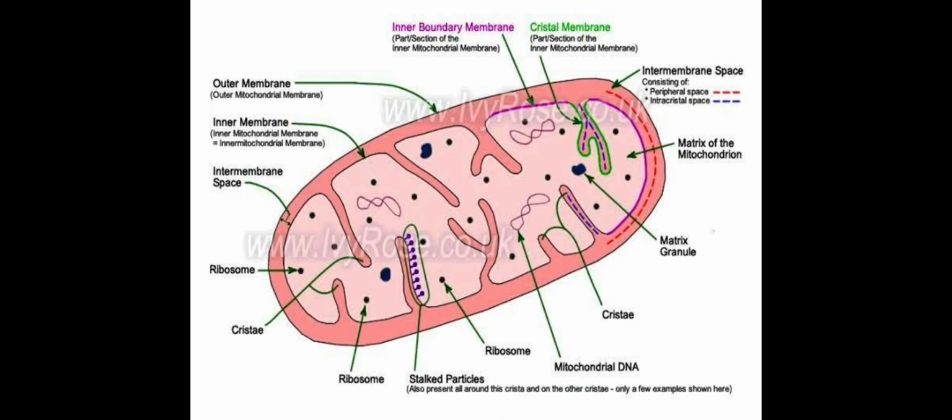This is the diagram of mitochondria. Here we can see the cristae, the F1 particles, the ribosomes, and its own DNA. So, DNA is present and ribosome is present. That means protein is easily produced inside the mitochondria on their own. So, they do not depend on the cell for the formation of protein.